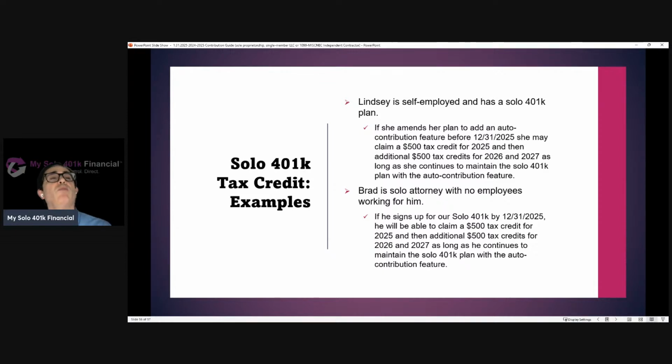So Lindsay's self-employed. She sets up a plan here in 2025. She would be eligible to start claiming the credit when she files her 2025 taxes, and then again for 2 more years, for a total of $1,500, as long as she continues to maintain the solo 401k plan with the automatic contribution feature. Whereas Brad, he's a solo attorney with no employees.